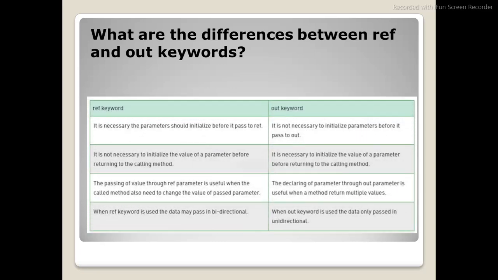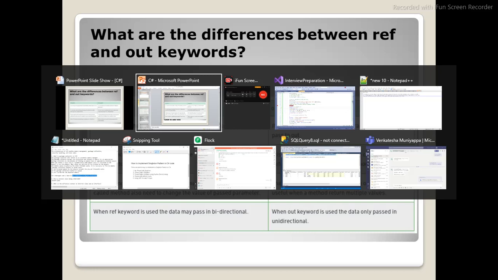The answer will be like, for the ref keyword, it is necessary the parameter should be initialized before it is passed to ref. When it comes to out keyword, it is not necessary to initialize parameters before it is passed to out. So next difference will be, with ref it is not necessary to initialize the value of a parameter before returning to the calling method. When it comes to out, it is necessary to initialize the value of a parameter before returning to the calling method. So I think this will be a little confusing. Let me explain with respect to coding.